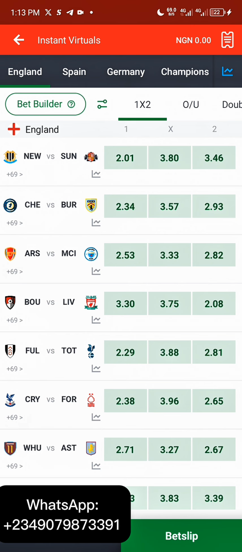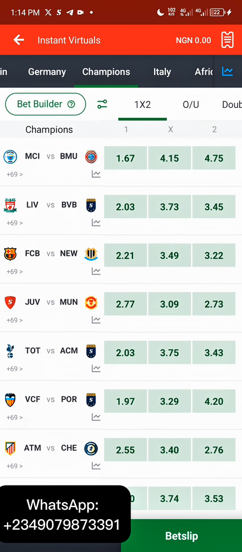But maybe you're actually looking for steady profits and you don't want to target high odds, you can actually use this strategy also for the 1.5 goals. But if you actually want to get huge odds, for those of you guys that your eyes are huge, you can also use this strategy that I'm about to reveal to you guys, using the over 3.5 goals. So I don't want to explain too much. Like I said, this strategy works for the Champions League, it works for the Italy section, and also works for England. So that's that for that.